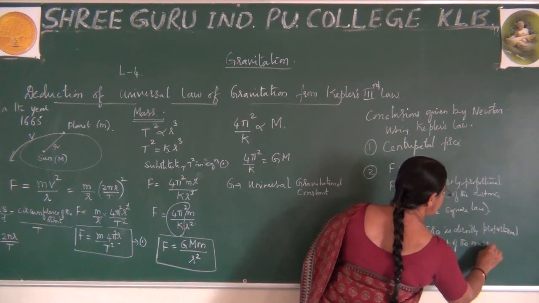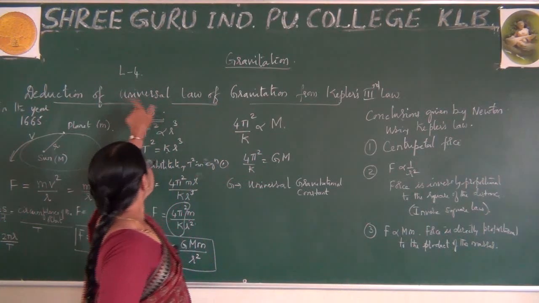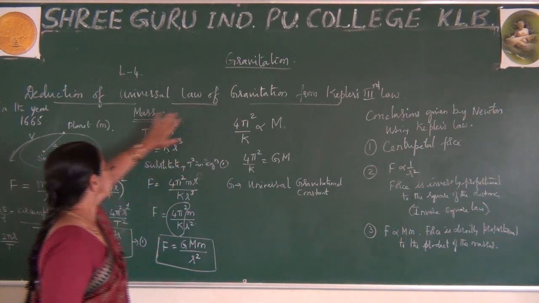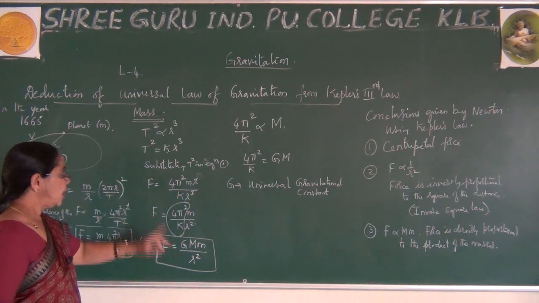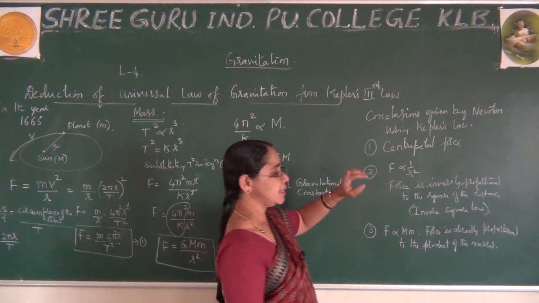Right? Okay. So please observe, by using Kepler's third law he arrived at the expression, and from all these steps, finally he concluded in 3 points.